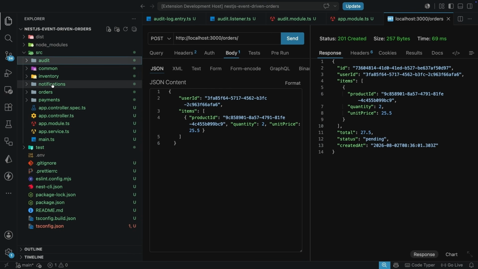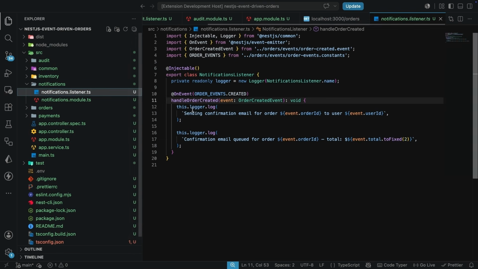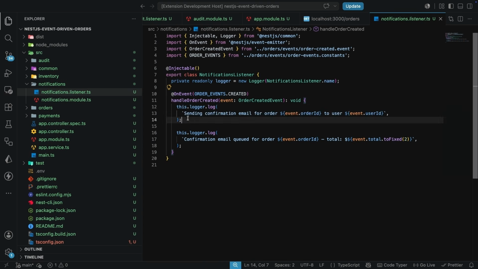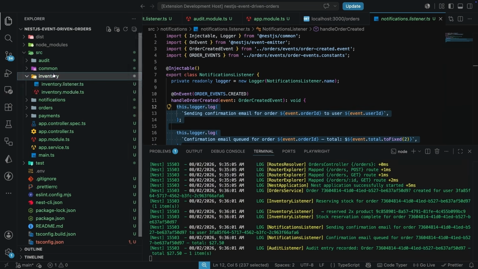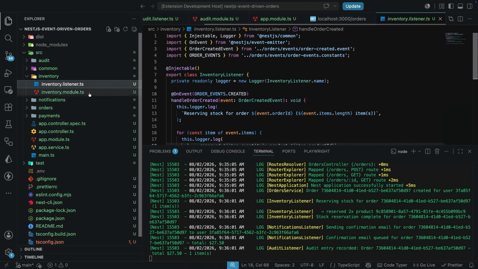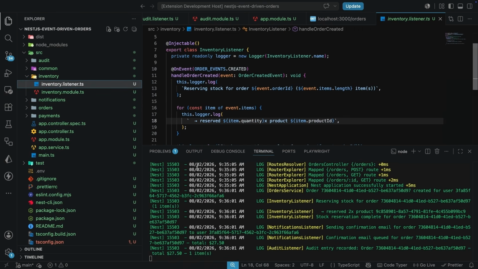If you check the inventory and the notifications listener, you can see here we are logging this when the order gets created. Here we are sending a notification email to the user, and we also have some logs, which we see printed over here. That's the same thing that happens for the inventory listener. If we come over to the inventory listener.ts file here, we can see we are also reserving stock for this order, and we are also logging the quantity here, which are the logs that we see over here as well.